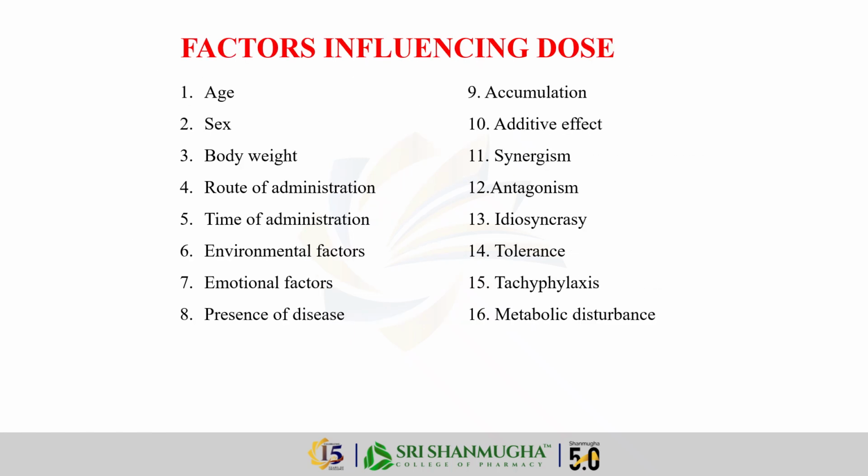There are 16 different factors that a pharmacist must consider when calculating a dose. These range from basic biology like age, sex, body weight, to how the drug is given, like route of administration and the time of administration. We also look at complex reactions like synergism, tolerance, tachyphylaxis. Let's explore the most important ones in detail.